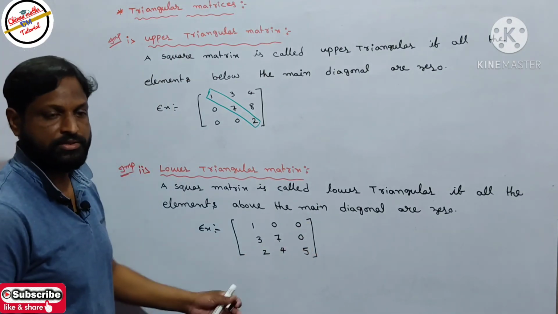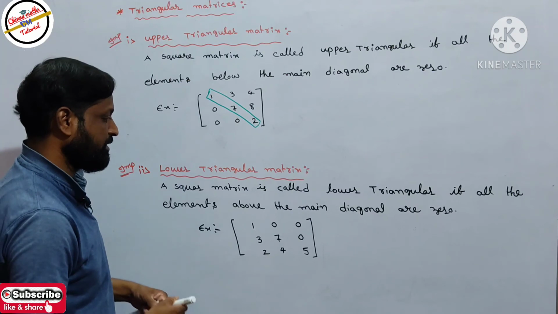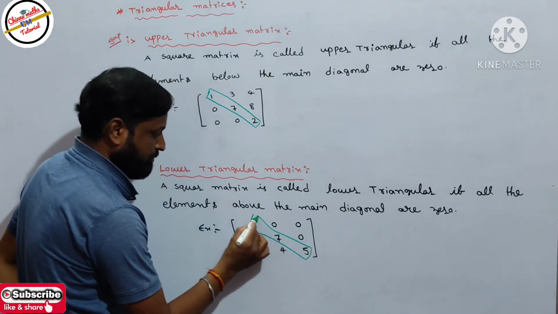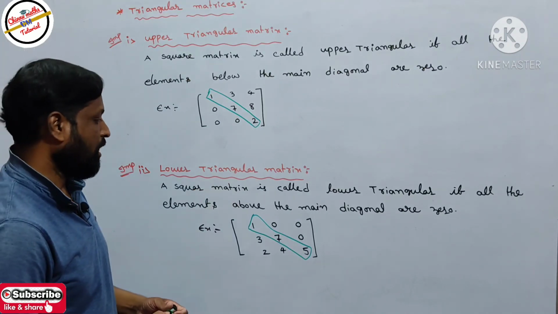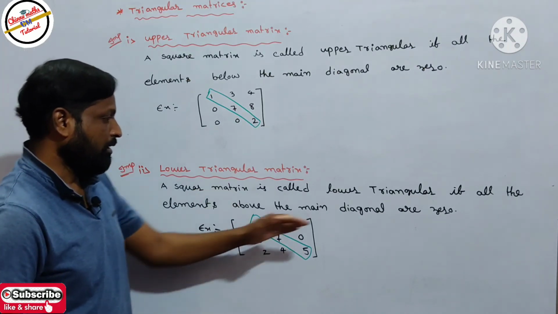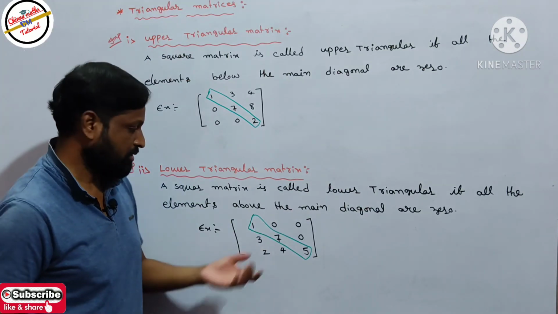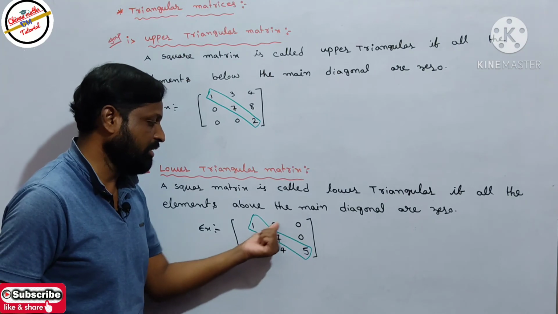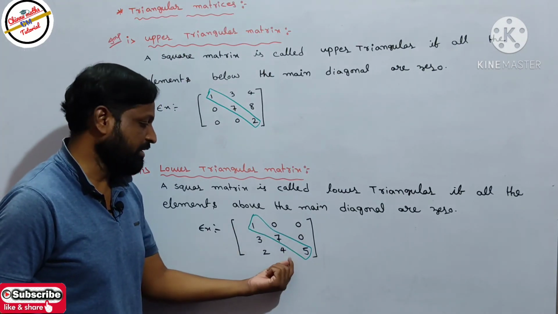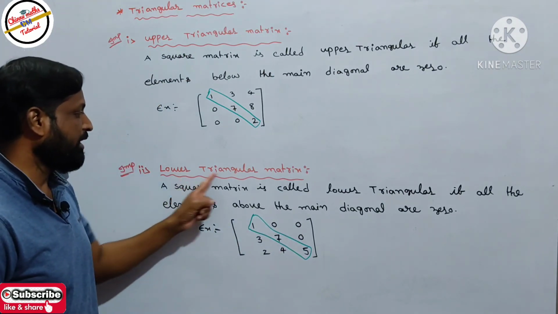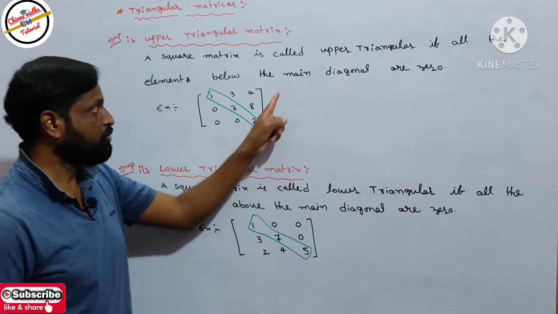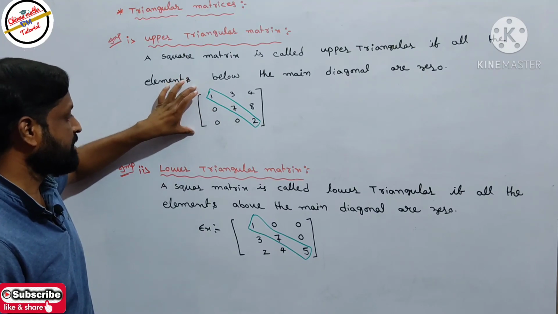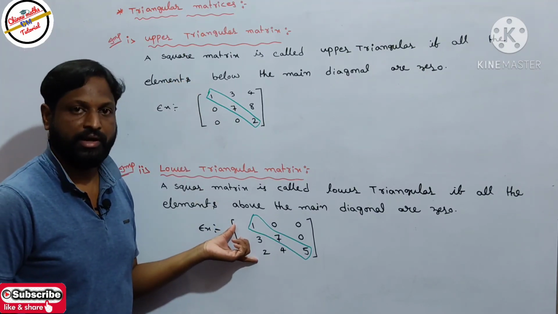Let's see. It is a square matrix. In that square matrix, what is the main diagonal? This is the main diagonal. All the elements above the main diagonal are 0. That is why this square matrix is called a lower triangular matrix. These two definitions are very important: one is the upper triangular matrix, the next one is the lower triangular matrix.